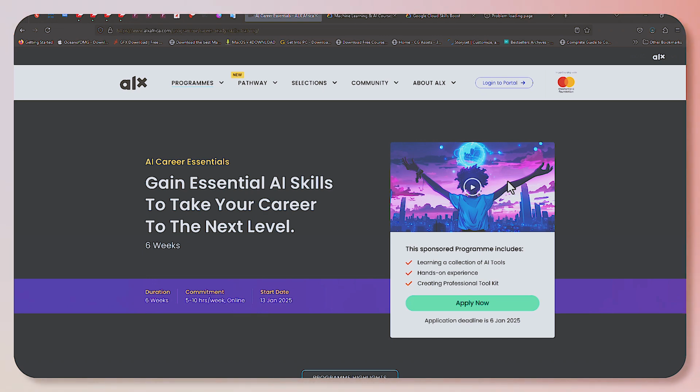When you get into this program, you are going to be able to create a simulated environment where you have to come up with a company you are working with, and then you have to do hands-on training over the course of 6 weeks.